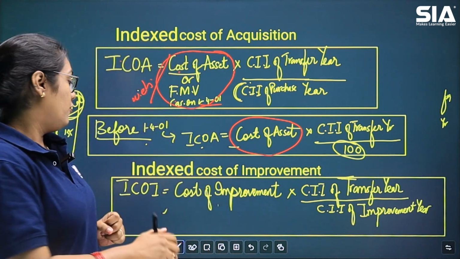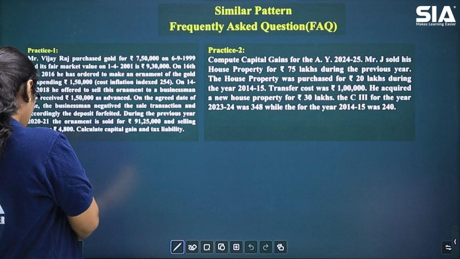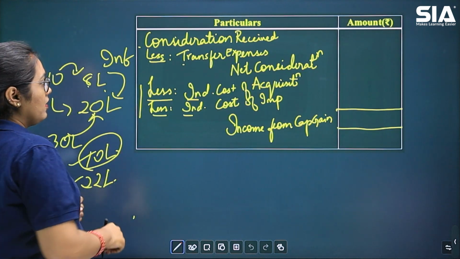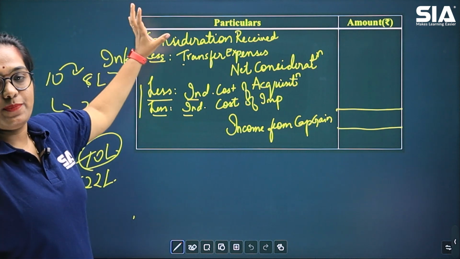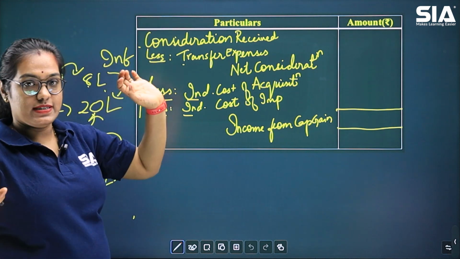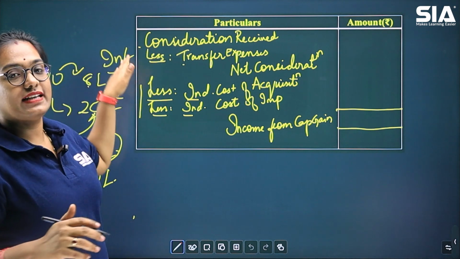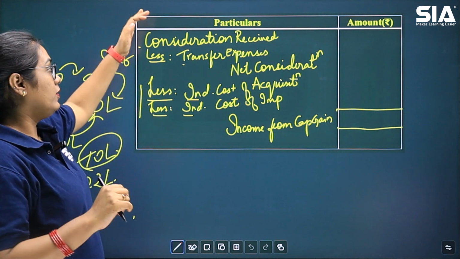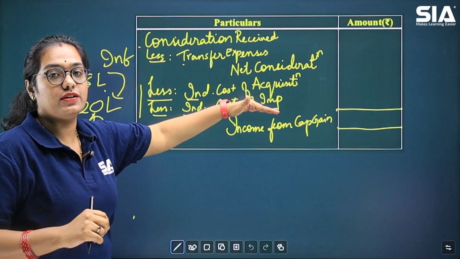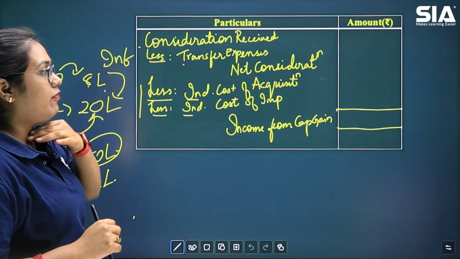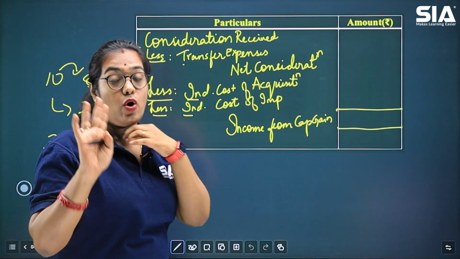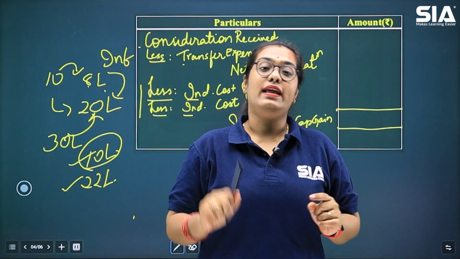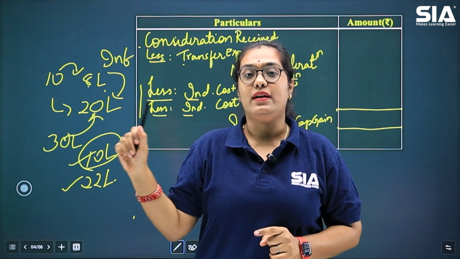Okay, so for your problem, you have to remember or look for a few things in your question. One, what is the sales price or selling price of the asset? Second, are there any expenses incurred for the sale of this asset? Two things. When you deduct these two, you will get net consideration. Then you have to see if the asset is a long-term capital asset, because indexation is allowed only in case of a long-term capital asset.